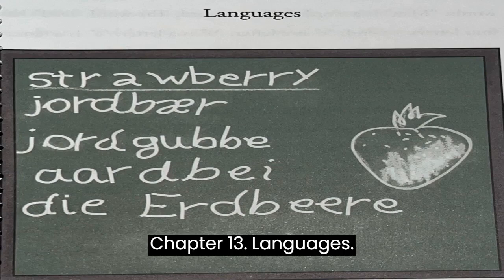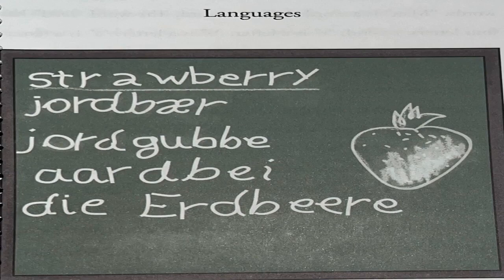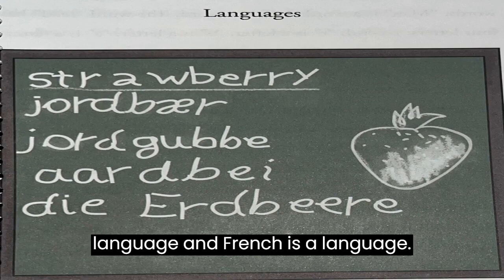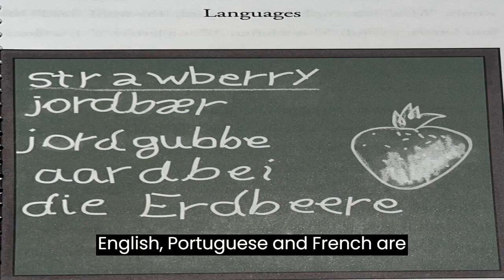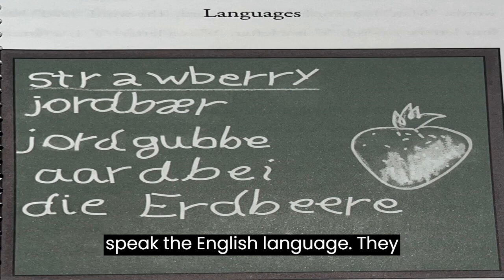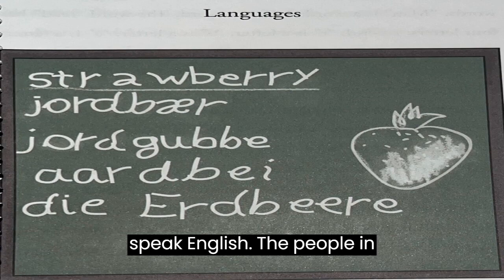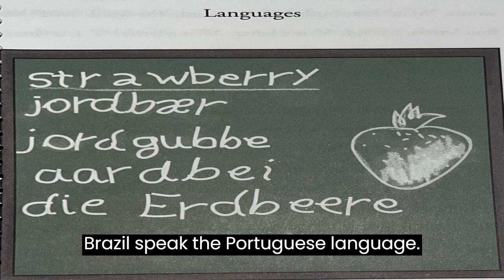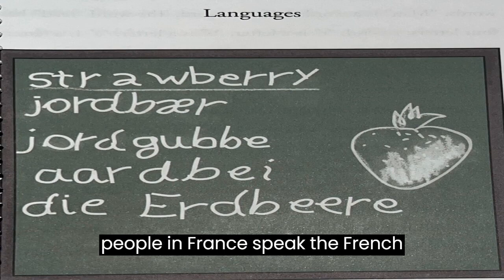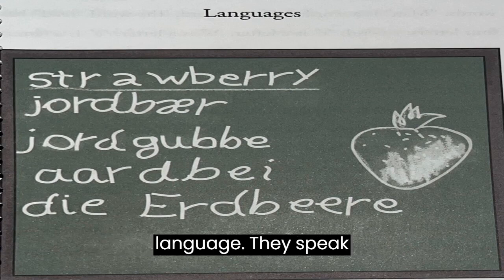Chapter 13, Languages. English is a language, Portuguese is a language, and French is a language. English, Portuguese, and French are languages. The people in England speak the English language. They speak English. The people in Brazil speak the Portuguese language, they speak Portuguese. The people in France speak the French language.